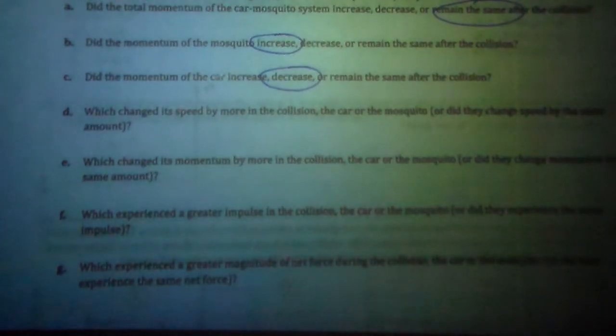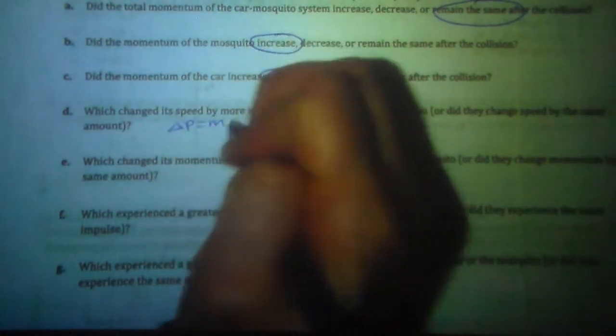The change in speed does not have to be the same. Remember, change in p is m delta v. We know that they are going to have the same change in momentum because it's transferred. So if I divide by m to get the change in velocity, the one with the smaller mass will have the greater change in velocity, because this is an inverse relationship. So who had a greater change in its speed? That's the one with less mass, which would be the trash can. Which changed its momentum by more?